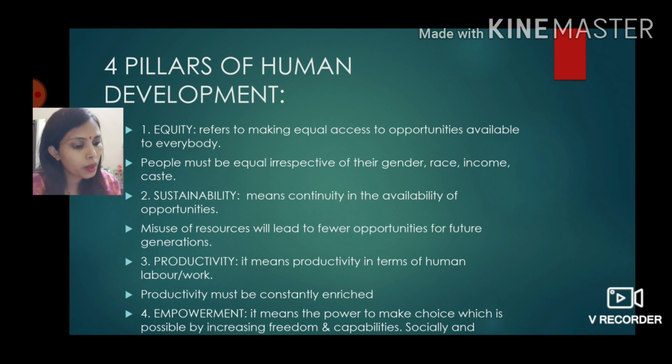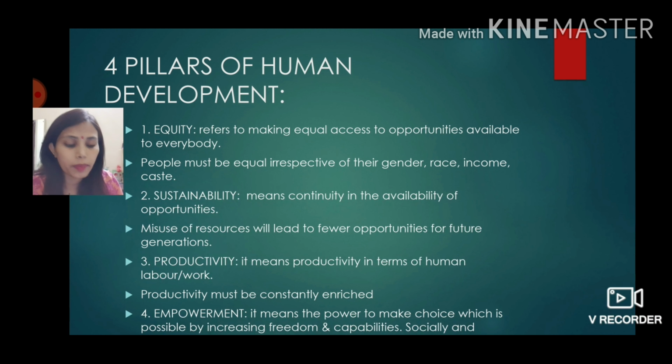Third is productivity. Productivity means in terms of human labor. Productivity should be constantly enriched. That means the skills and the labor of the country should be polished, increased, and become more efficient. So productivity is the third pillar.